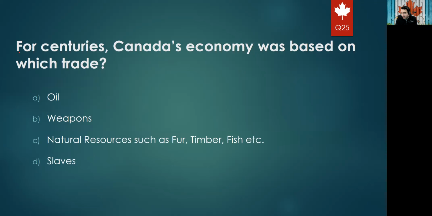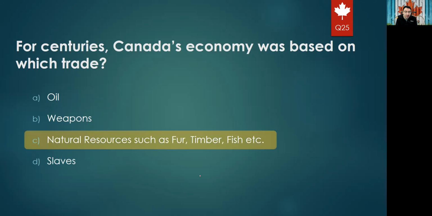Next question: for centuries, Canada's economy was based on which trade? Oil, weapons, natural resources such as fur, timber, fish, or slaves. We know that for centuries, most of the important trade was actually natural resources. So the right answer will be C, natural resources such as fur, timber, and fish.